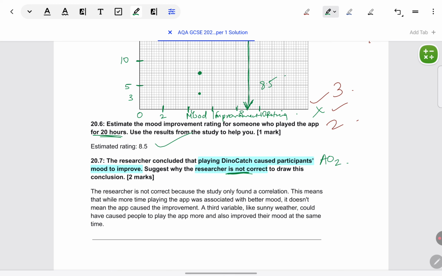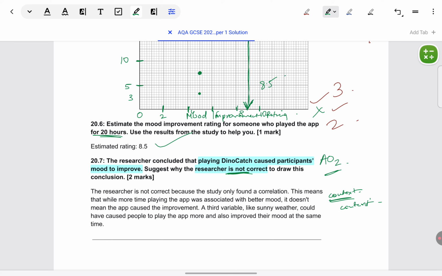In general, if you say correlation does not establish causation, that is correct. But unless you link it to the researcher situation, you won't get full marks. So in the model answer, think of it as 1 mark for the context: researcher only did this and this, only measured these variables, and 1 mark for the content: correlation does not establish causation.